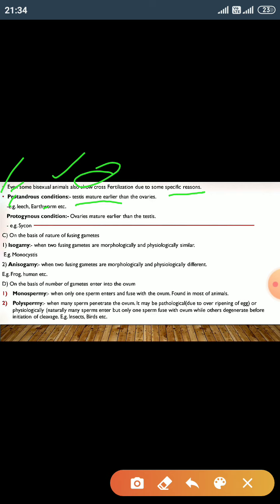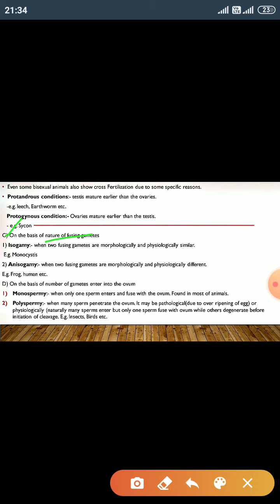And the second type is protogynous. Pro means earlier, and gynous means female organs, so the ovaries mature earlier than the testes. This condition is present in Porifera, for example Sycon. And the third basis of division of fertilization is the nature of the fusing gametes.